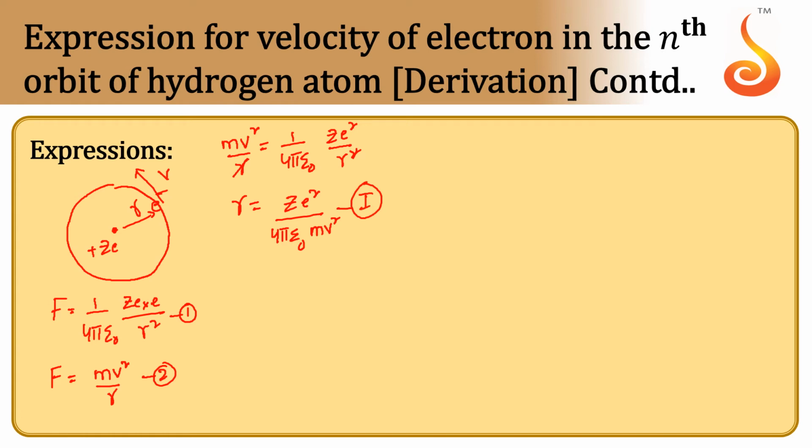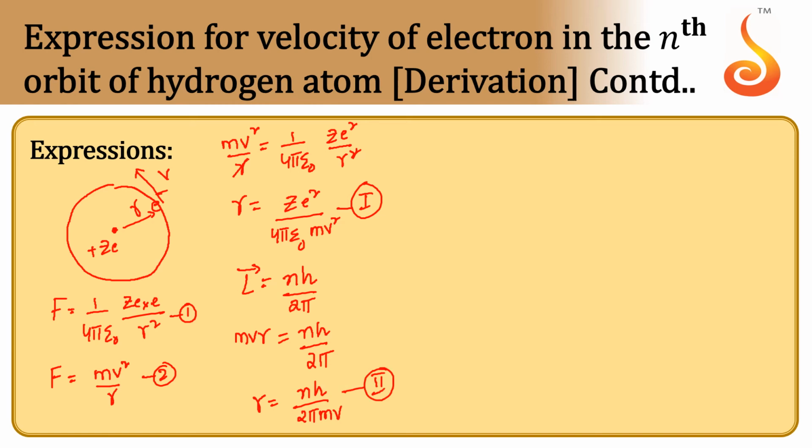And according to Bohr's second postulate, angular momentum is always equal to an integral multiple of h by 2 pi. That means L is equal to nh by 2 pi. So L can be written as mvr is equal to nh by 2 pi. Therefore r is equal to nh by 2 pi into mv. Let this be equation 2.